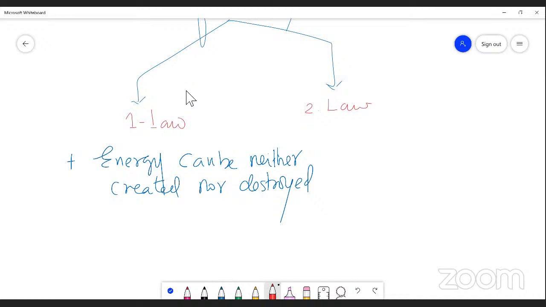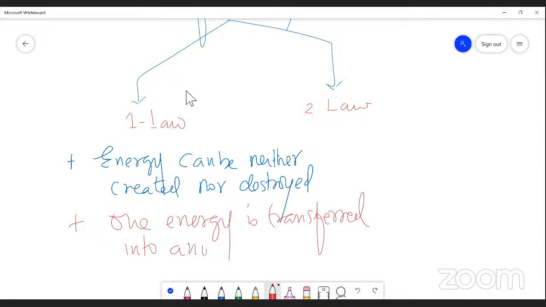But one type of energy can be transferred into another type of energy. Now, one type of energy is transferred into another type of energy, but the energy is stable. It is universally constant, right?